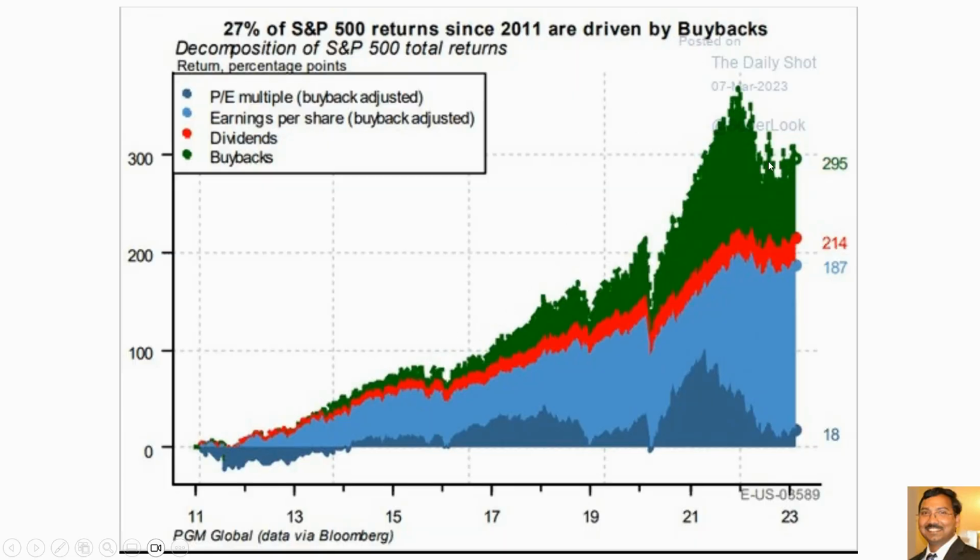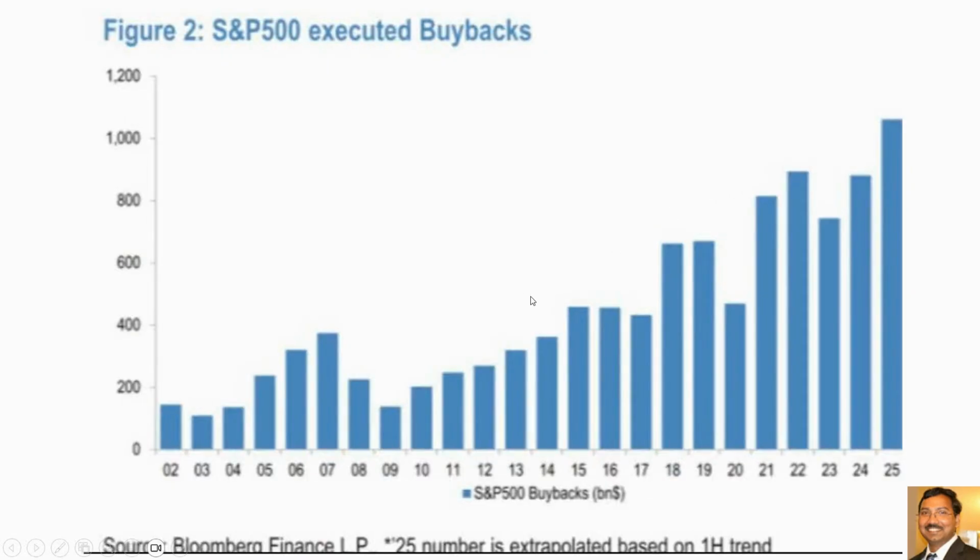So it's a huge contribution to the S&P 500 going up. And if you see here, S&P 500 buybacks executed from the year 2002 have been going up like anything, and especially in 2025, more than 1 trillion. On the y-axis it is in billions, so more than 1,000 billion, which is more than 1 trillion of buybacks happened in the year 2025. That helped the market go up like anything, even though August and September were bearish months.